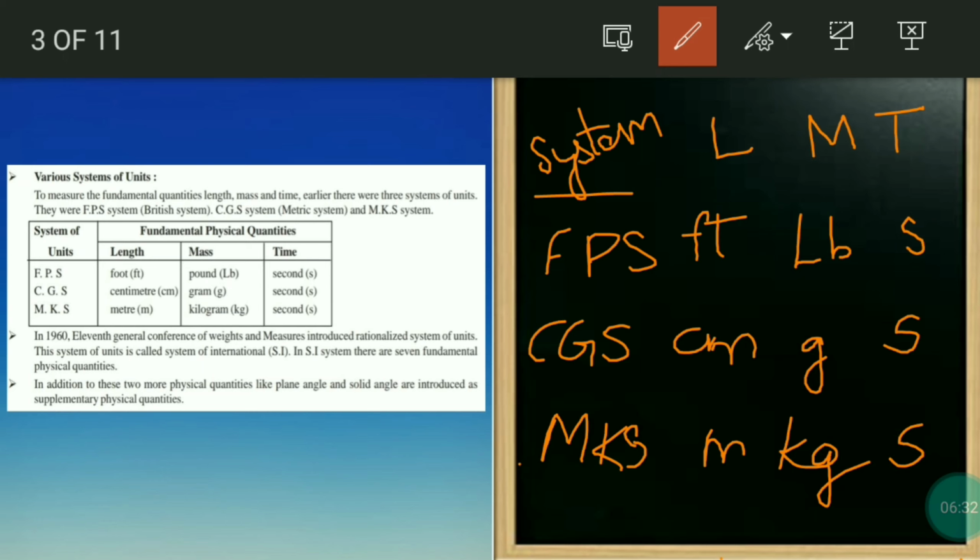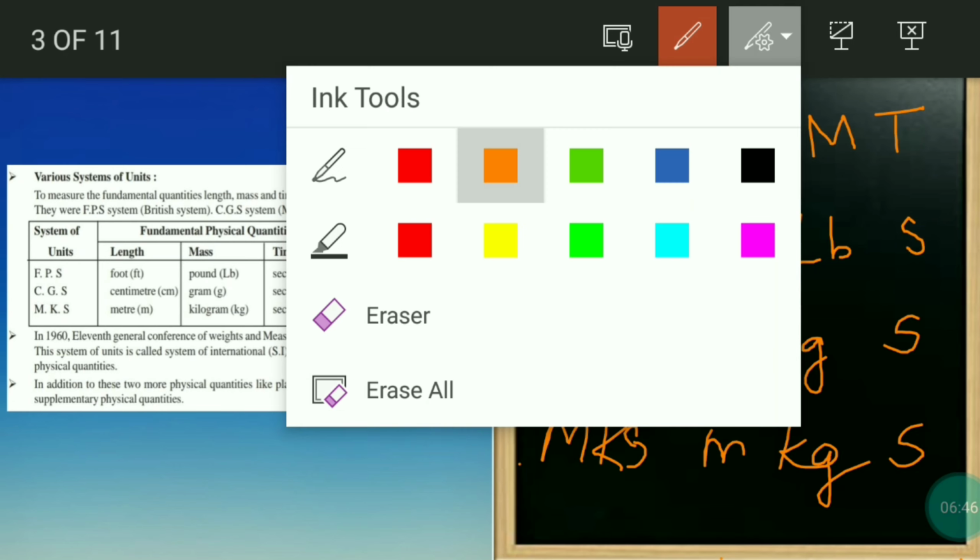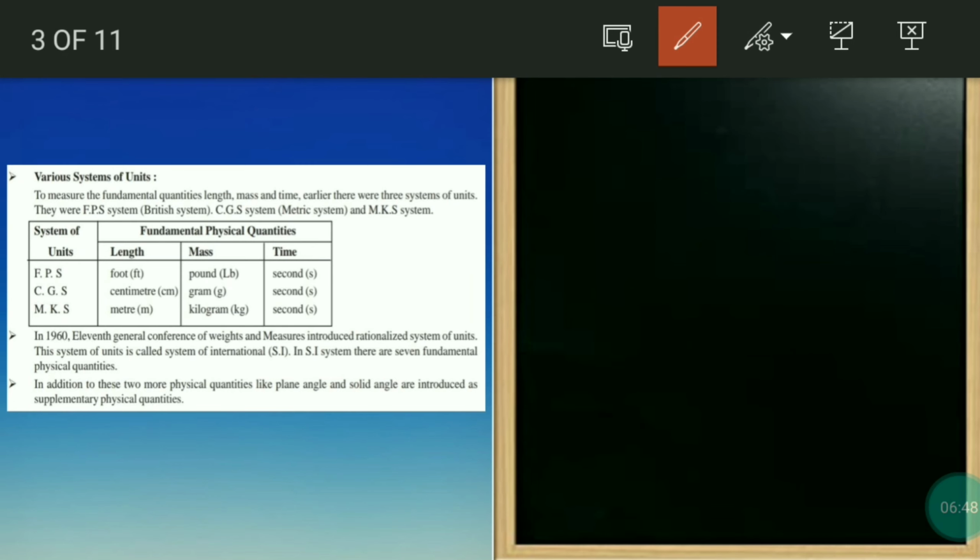So these were the standard units during the old time, the earlier period. After that, now this one also we have to keep in mind, this is also essential only for our higher standard. So after that, what happened? These systems were not uniform. It was very confusing. From one place to another, if you go, they were saying in grams, these people were saying in pounds. It was very confusing.